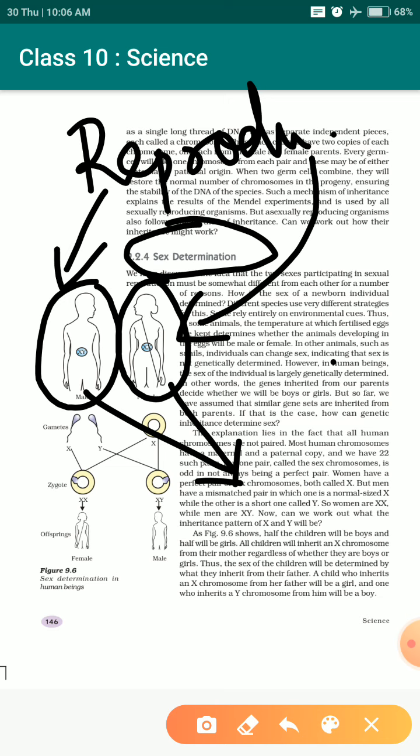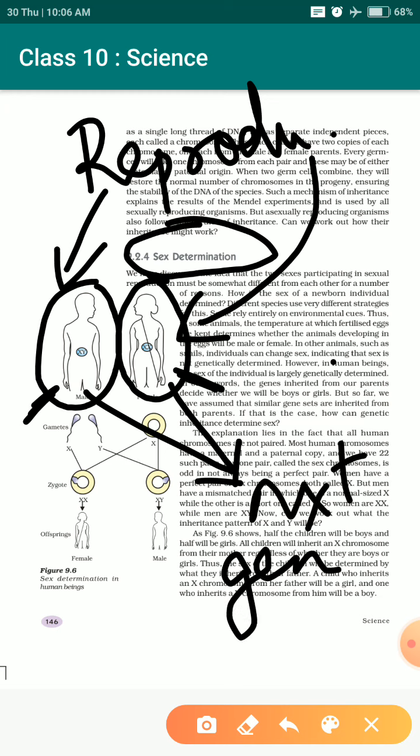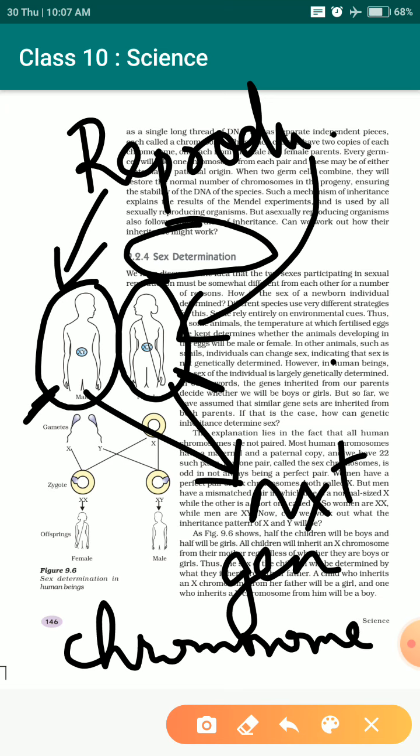And in the next generation, characters of both the parents, male as well as female, are present. Right? Where are the characters actually present? We have this chromosome present in our cells.